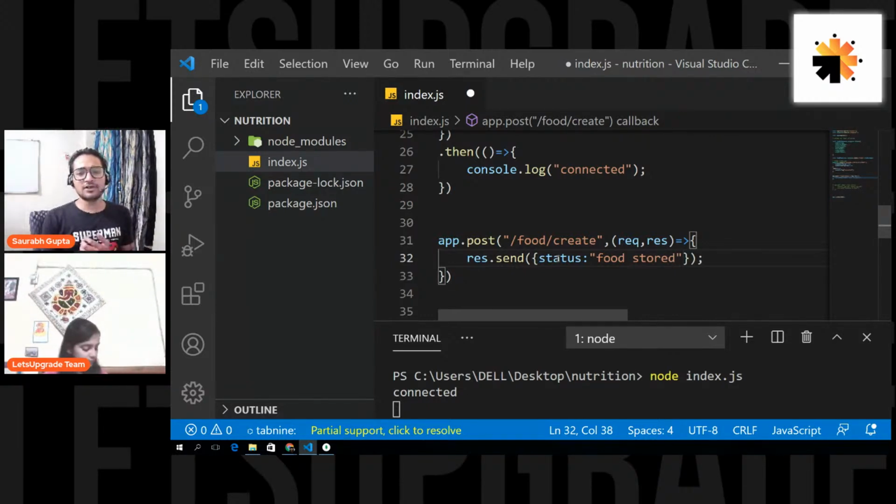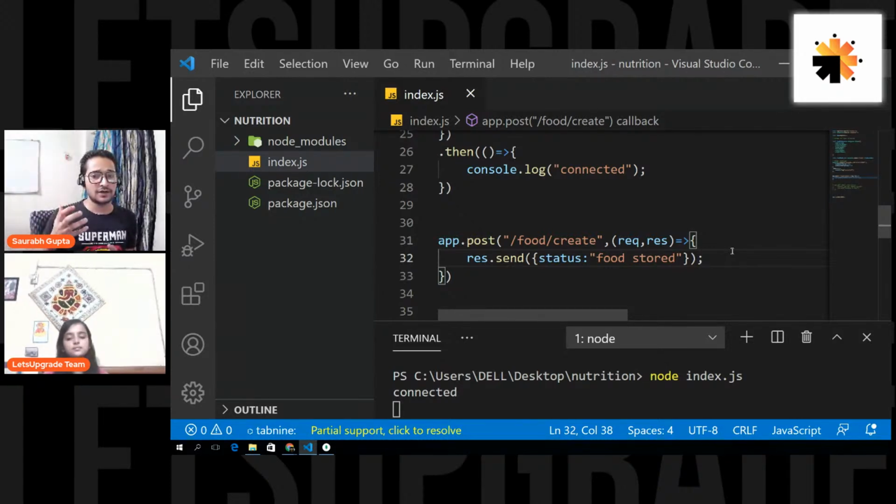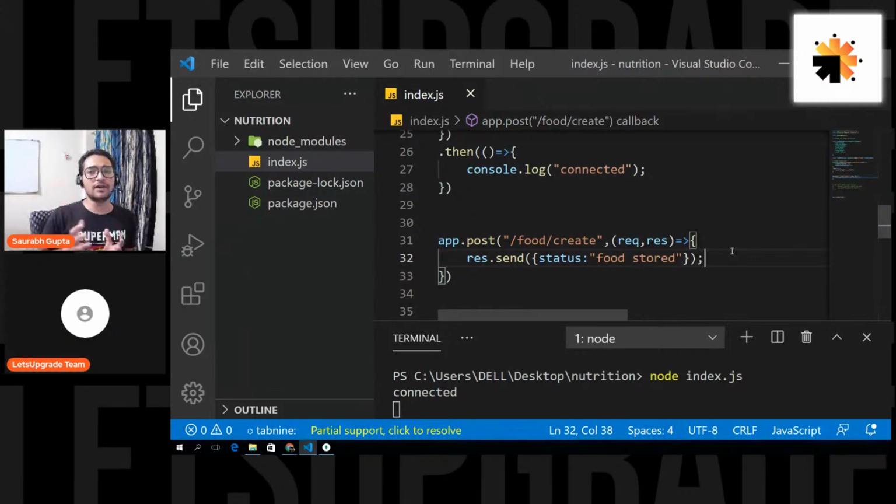So I'm assuming that a client will call a request named food slash create, and the client will also send some data. Whenever someone requests for something and is also sending some kind of data for creating purposes, then we always go for a post request. We don't go for a get request. We only go for a get request when you want to fetch data. These are the different kinds of requests.